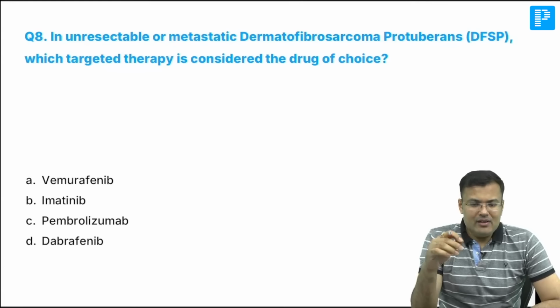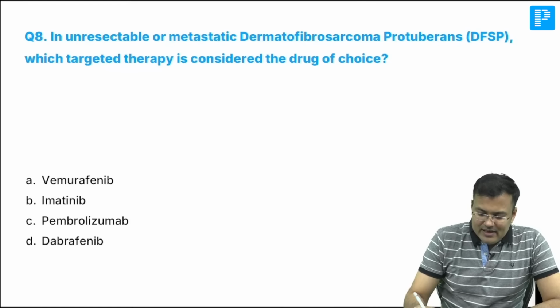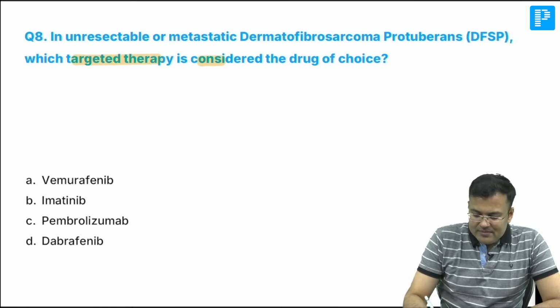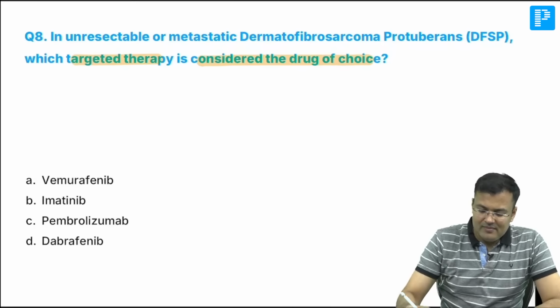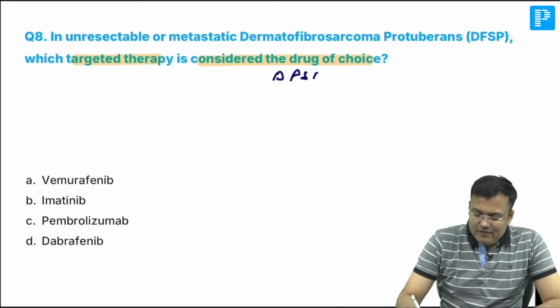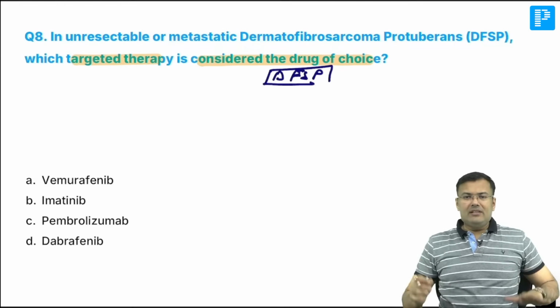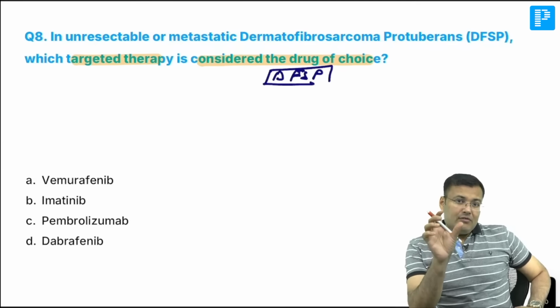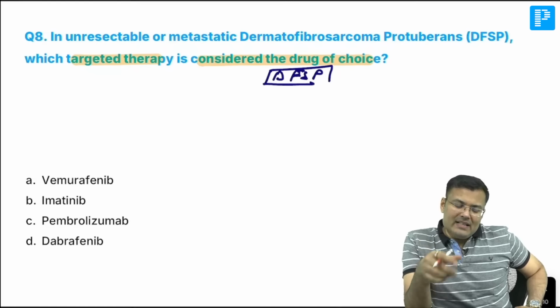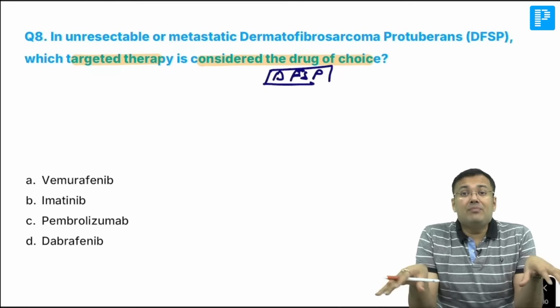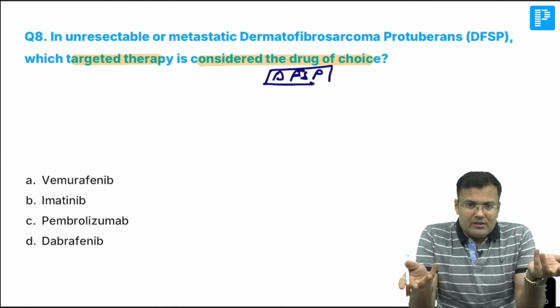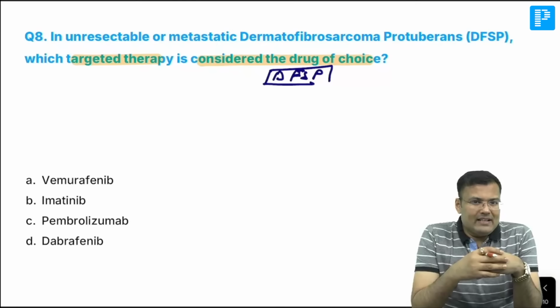Unresectable metastatic dermatofibrosarcoma protuberance, which targeted therapy is considered as drug of choice? Easiest question. It is DFSP. You know, dermatofibrosarcoma protuberance. Obviously, we go for wide local excision, and usually we take margin of 2 to 4 centimeter. We excise the underlying fascia also. Why? Because it is having extension beyond the margin, beyond the tumor. So there is high risk of local recurrence.